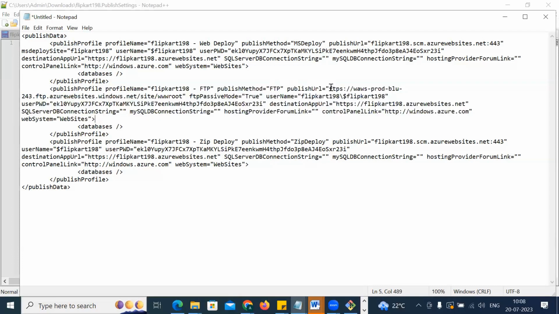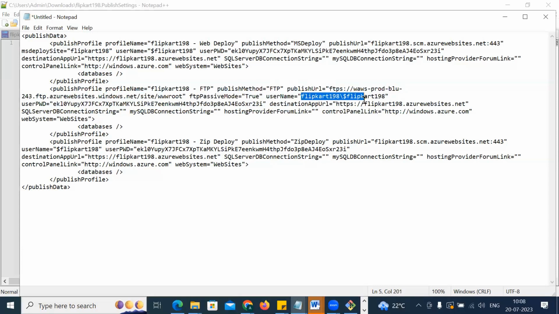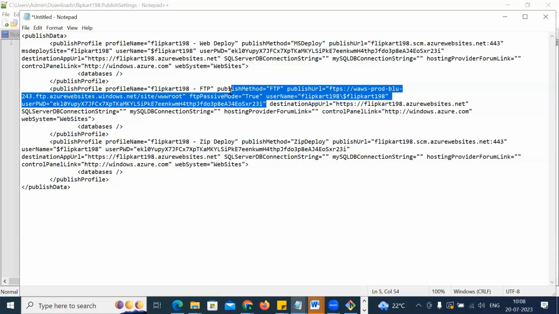So you have your URL, you have your username, you have your password. These three are needed. These three mean that if someone wants to paste the code in this location, it will go directly to the website. Got the point? WinSCP will do the same thing. It will connect with the help of these credentials. It'll try to connect to the website, and you can paste your code to the website. Clear? So let's do that.